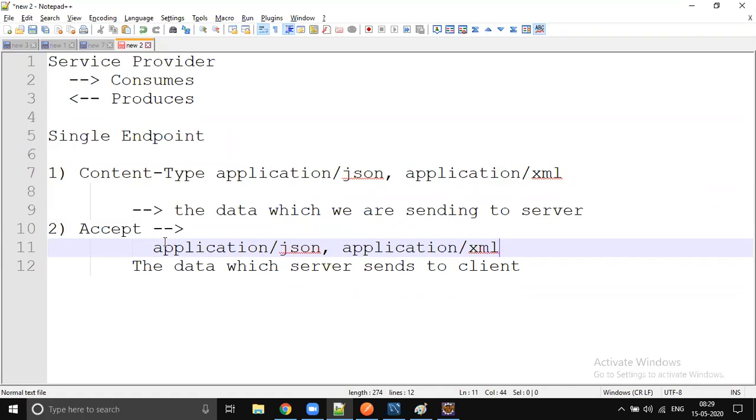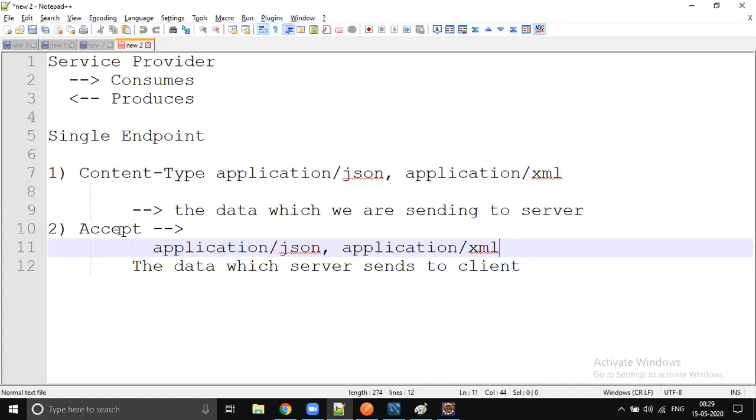When you use the accept header parameter, we are instructing the Spring server, hey server, can you please give me the data in JSON format, if I send application/JSON. If you send application/XML, we are instructing the server to send the data in XML.